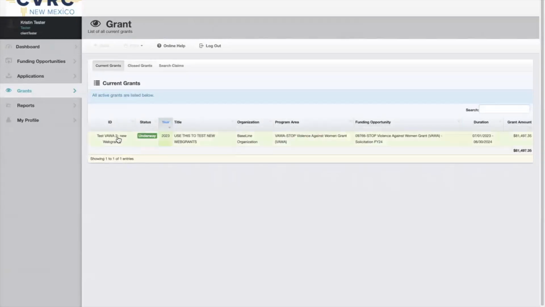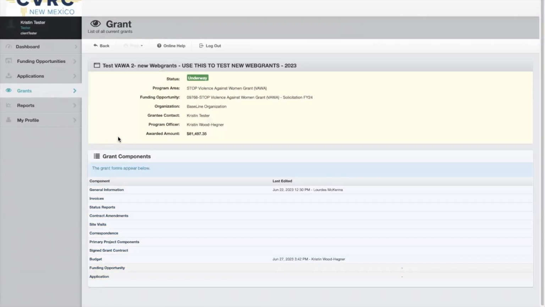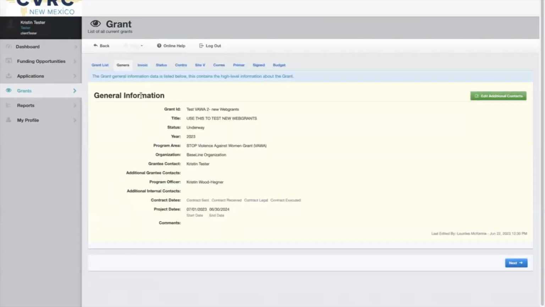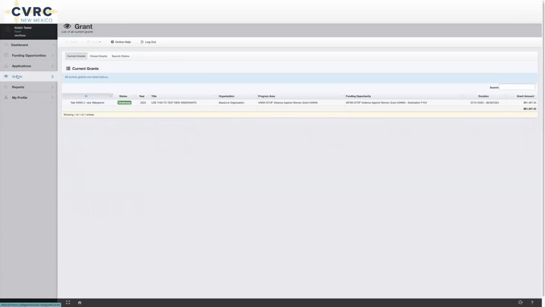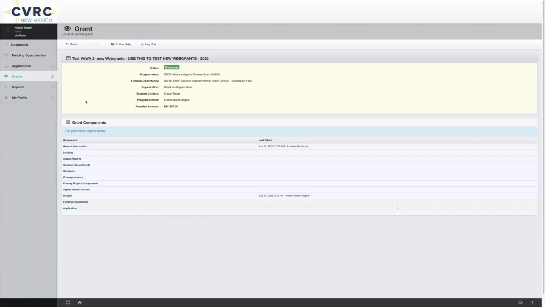Let's look at a current grant. Once you click into a grant, you can see all of the grant components. Once you select a component, the other components will now appear at the top, so you don't have to keep clicking the back button. And remember, in WebGrants, we want to use the back button in the system, not the back button in the browser. To submit an invoice, if you're already in a component, click the Invoice tab. Or you can submit an invoice from the main menu. Go to Grants and then click the grant that you want to submit an invoice for.